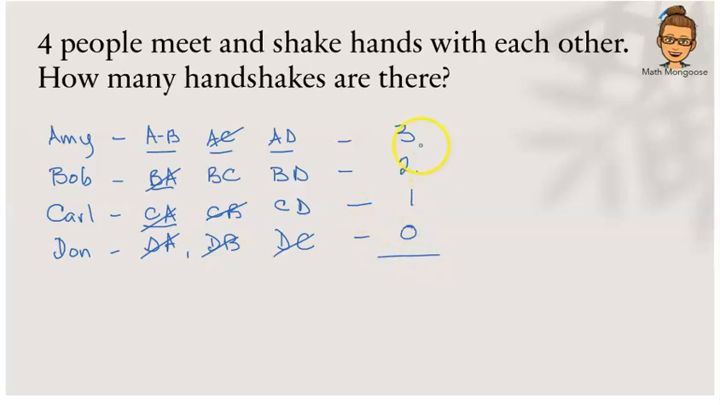So when we add up the handshakes, 3 plus 2 is 5, plus 1 is 6. So we have a total of 6 handshakes. All right? So if 4 people meet in a room, and everybody shook hands, there'll be a total of 6 handshakes.